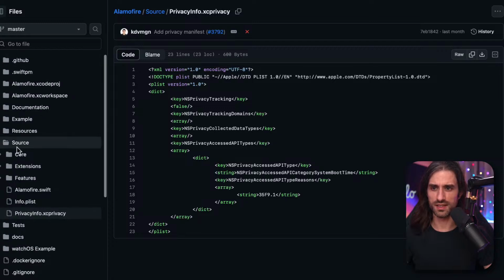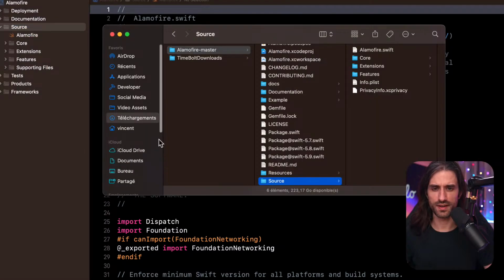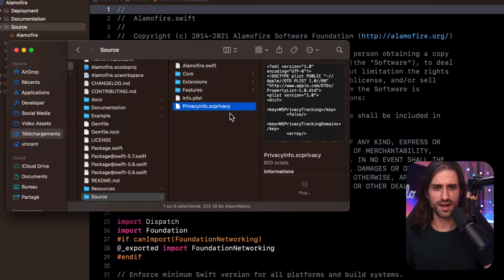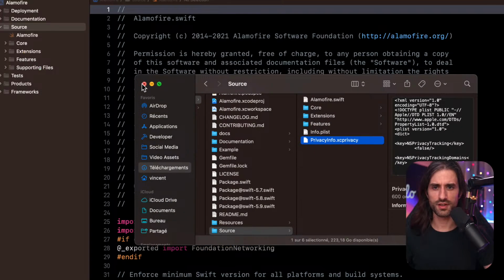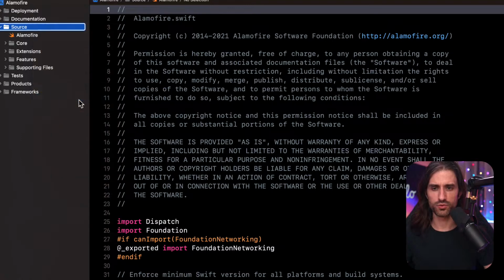So it was in GitHub sources, and maybe the file hasn't been added to the project in Xcode, but let's see. If I do show in Finder, we can see the file is here, but for some reason it doesn't appear here. You know what? I'm just going to try to add it.